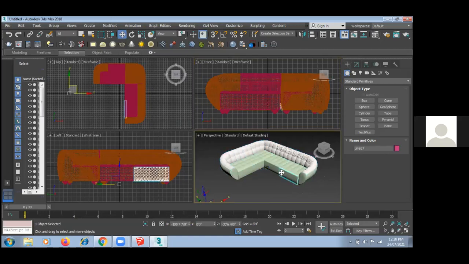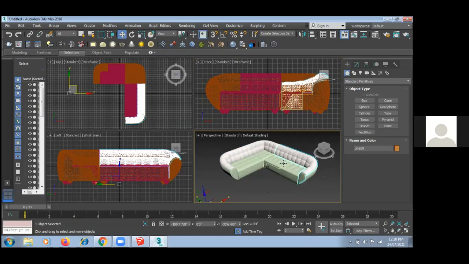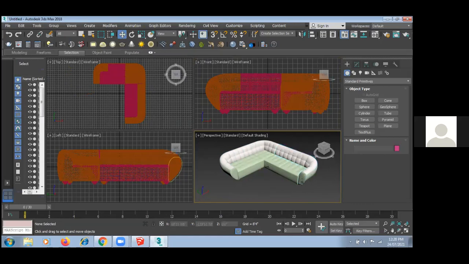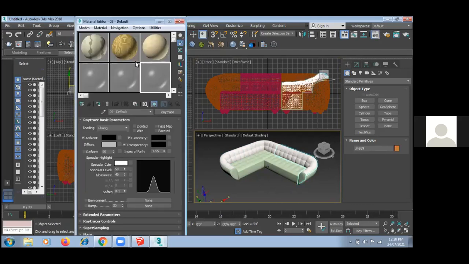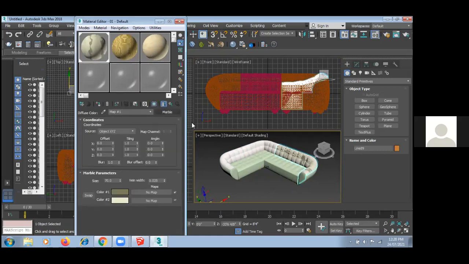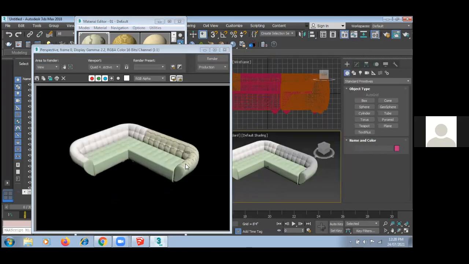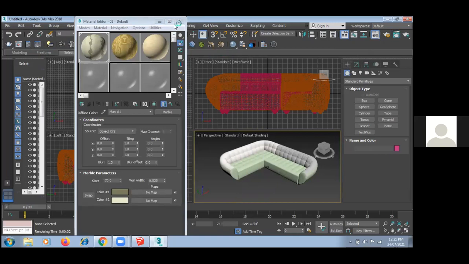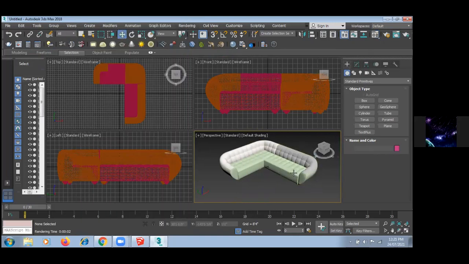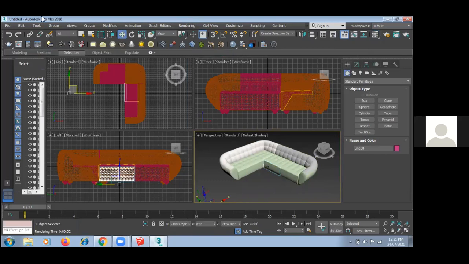So guys, understood? No need to create a sofa and other things like a bed. You can directly import that kind of thing, readily available from the net. And I can give my material also. Suppose I want to give this kind of material to this. Can you see this material? Yes. Okay, so guys, interesting.